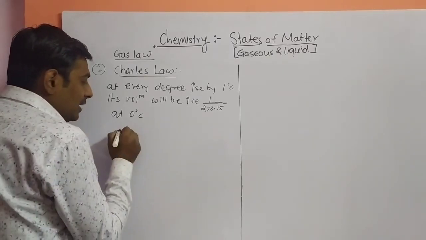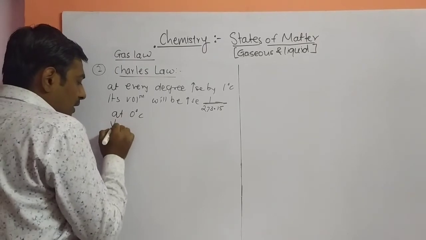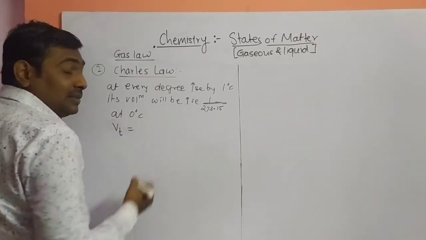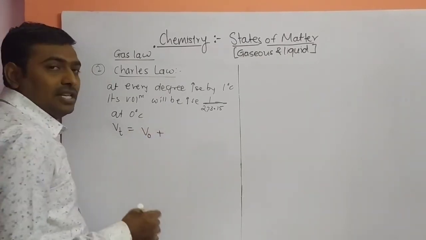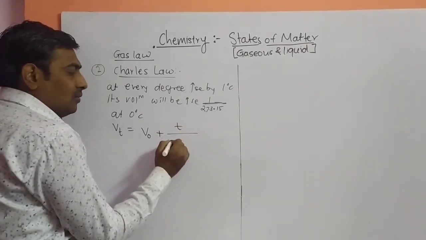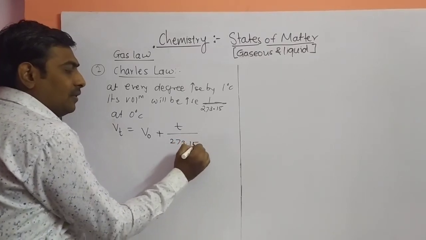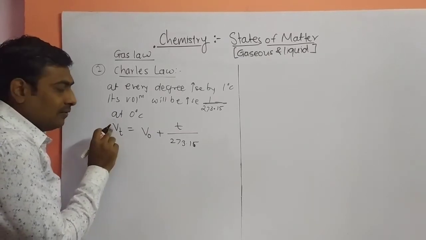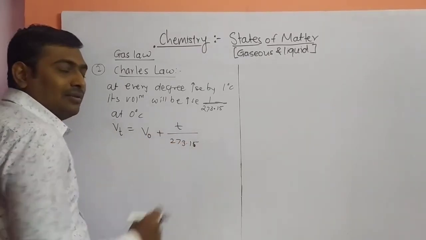So how will it be written in terms of an equation? If you are increasing the temperature, the volume at temperature t is Vt. It is the initial volume plus its change in volume, which is 1/273.15. If we increase the temperature by 1 degree Celsius, then V1 equals V0 plus V0 times 1/273.15.